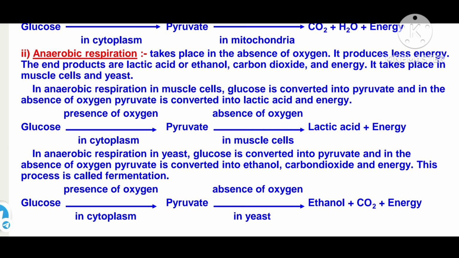Next, anaerobic respiration in yeast. The first one takes place inside the muscle cells, and this one is in the yeast. Glucose is converted into pyruvate, and in the absence of oxygen, pyruvate is converted into ethanol, carbon dioxide, and it gives energy. This process is called fermentation. In yeast, glucose in the presence of oxygen in the cytoplasm produces the byproduct pyruvate. Further, in the absence of oxygen inside the yeast, pyruvate is converted into ethanol plus carbon dioxide plus energy.